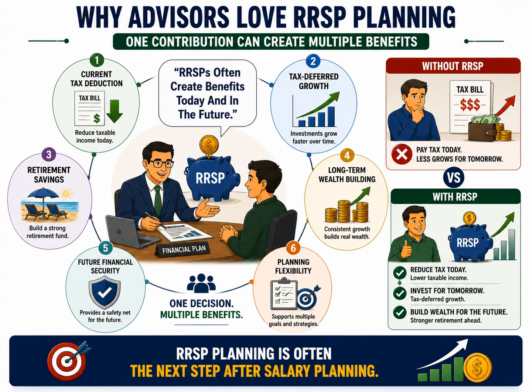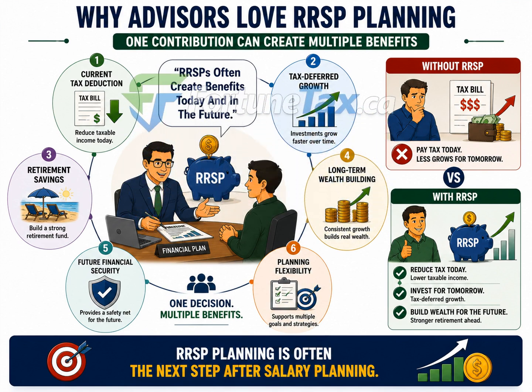The fifth benefit is future financial security. A well-funded retirement account can provide flexibility, stability, and peace of mind during retirement years, rather than depending entirely on future business income or government benefits. The individual has accumulated personal retirement assets.